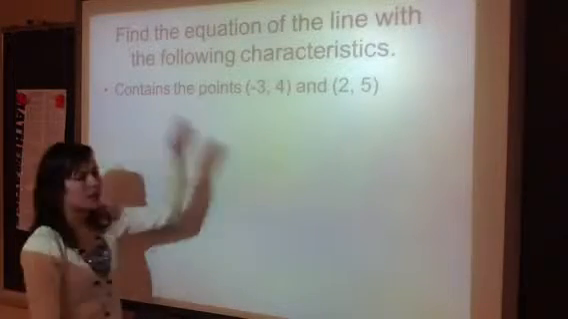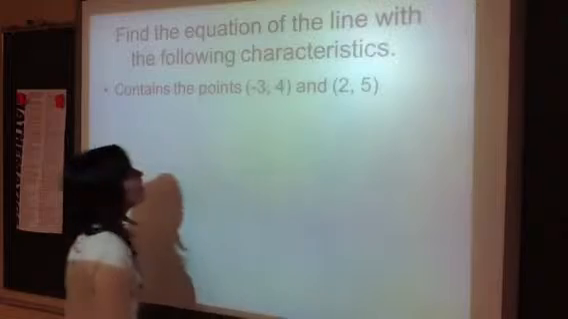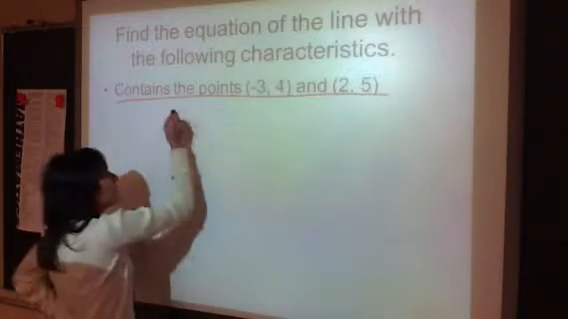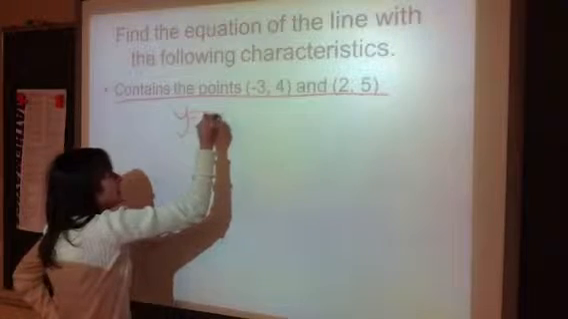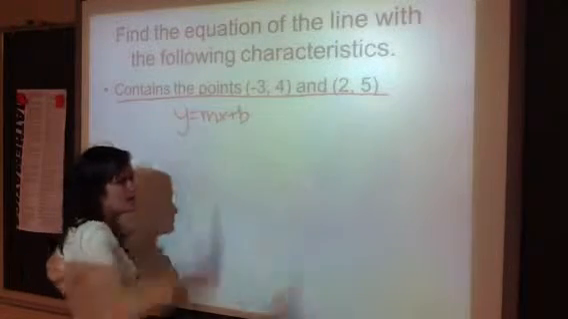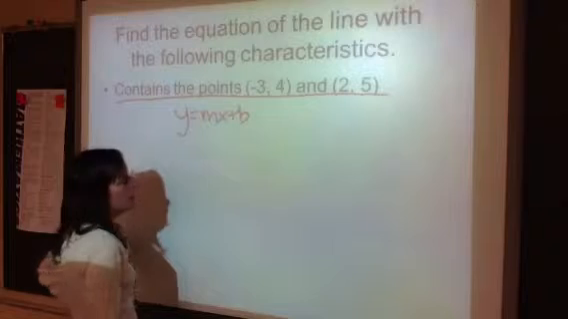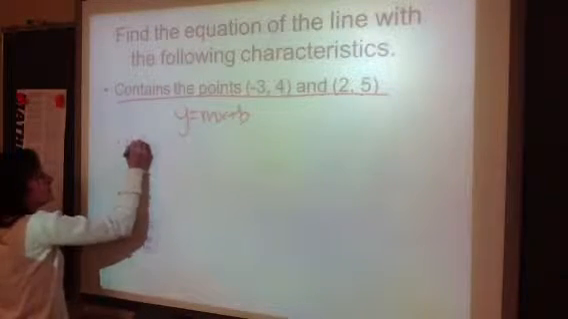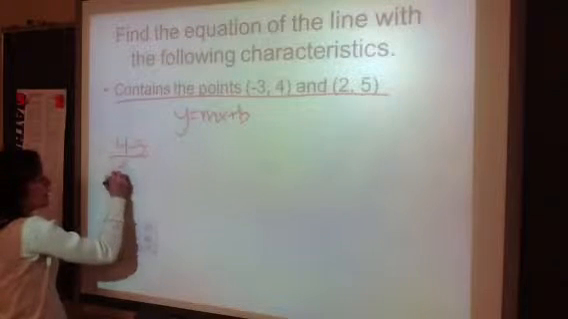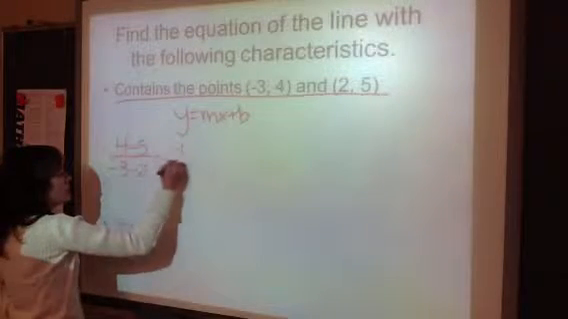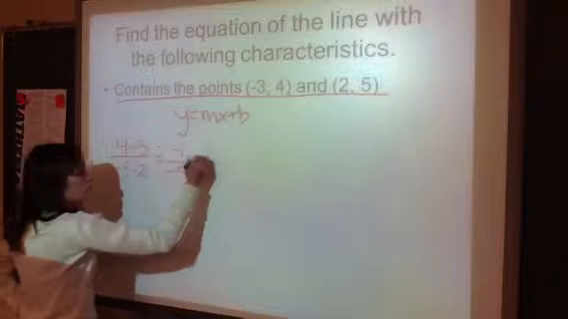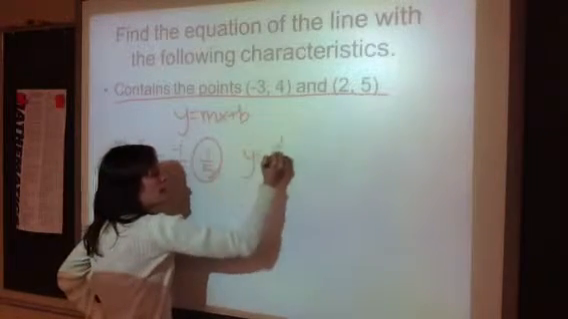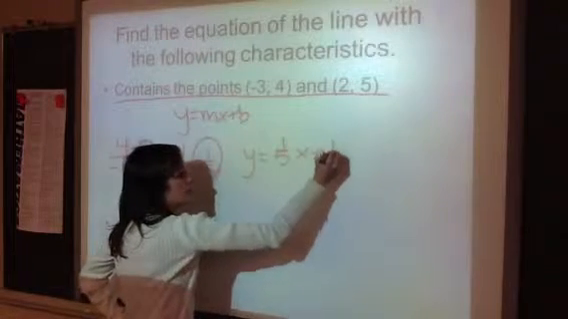Alright, same thing, different verse. So, it contains these points. So we got y equals mx plus b. That didn't give us an m, that didn't give us a b. Find it. So find your m. Change in y over change in x. Negative 1 over negative 5 is 1/5. So y equals 1/5 x plus b.